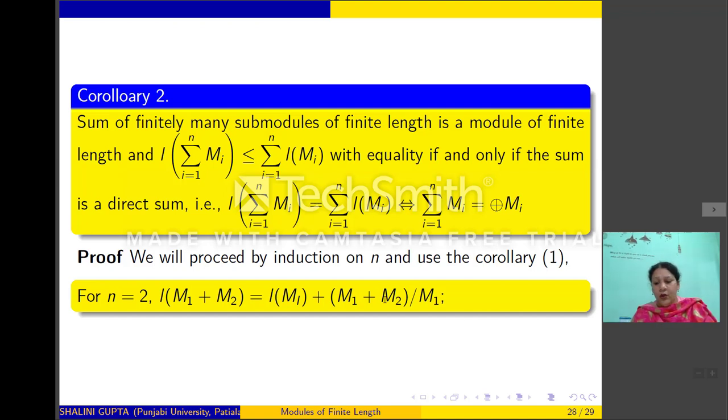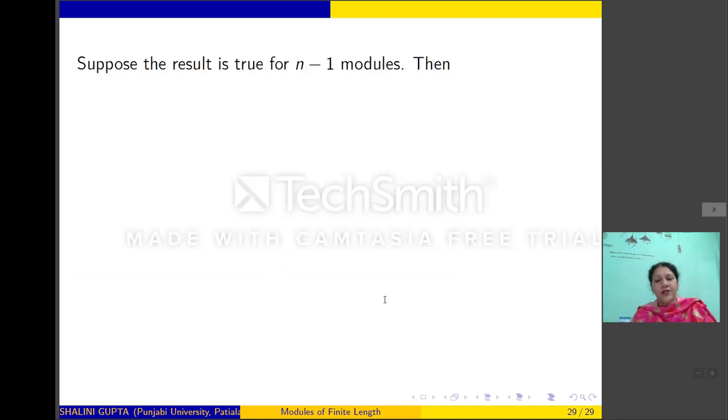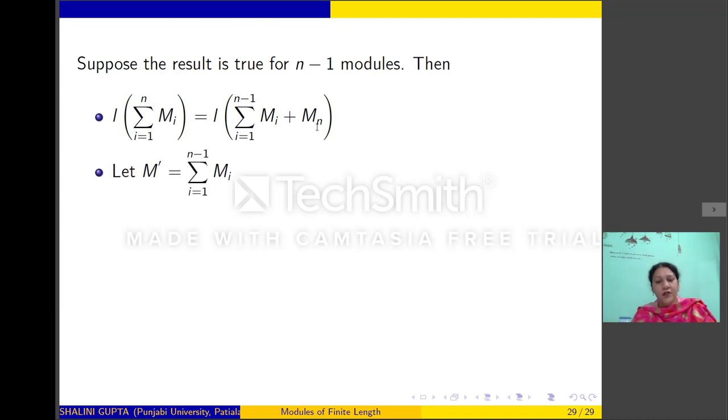Now suppose the result is true for n minus 1 modules, and we write the length of the summation of Mi to be the length of the n minus 1 submodules plus Mn. By induction, we write the sum of these n minus 1 submodules to be M dash.